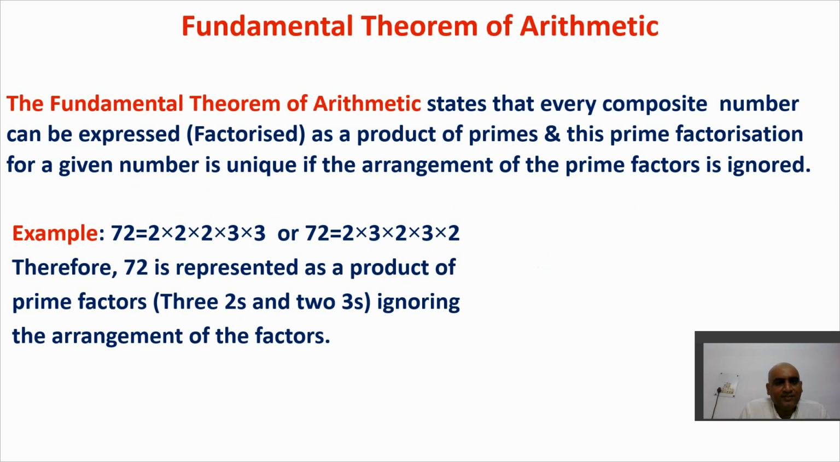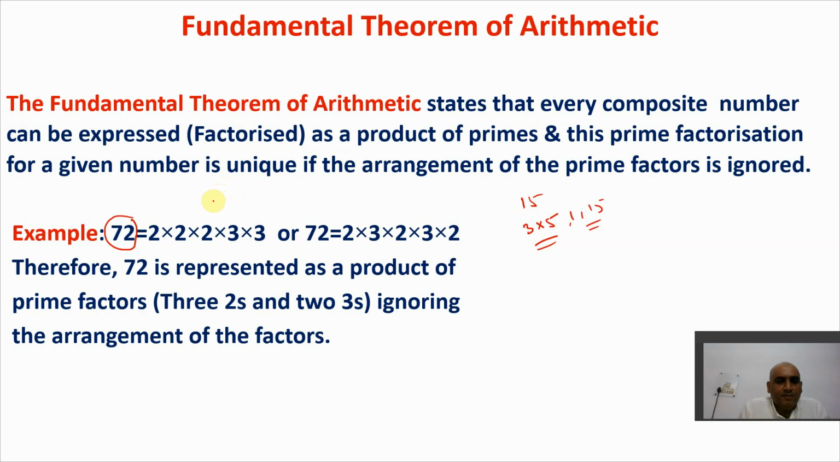We'll use this concept in the fundamental theorem of arithmetic. The fundamental theorem of arithmetic says, there is a composite number. Composite number means it has more than 2 factors. Let's say 15 is a composite number. It has a factor of 3, it has a factor of 5, right? It has a factor of 1, 15. So more than 2 factors are there. That's why it is called a composite number. So it says that every composite number can be expressed as a product of primes, and this prime factorization for a given number is unique if the arrangement of the prime factors is ignored.